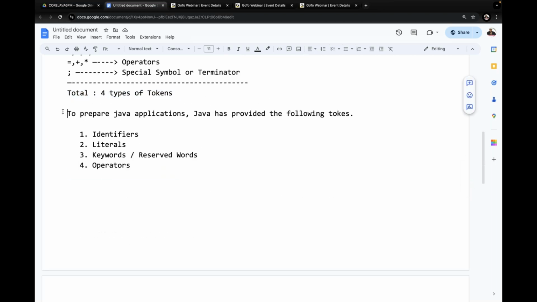Now coming to the next point. To prepare Java applications, Java has provided the following tokens. What tokens are provided by Java? The first one is identifiers. The next one is literals. The third one is keywords or reserved words. And the fourth one is operators. That's it. These are the 4 types of tokens we have clearly.